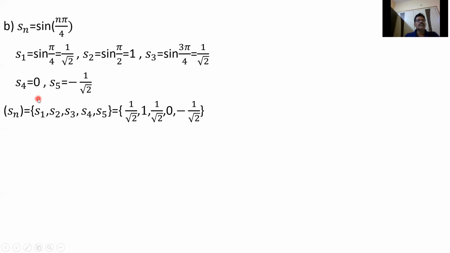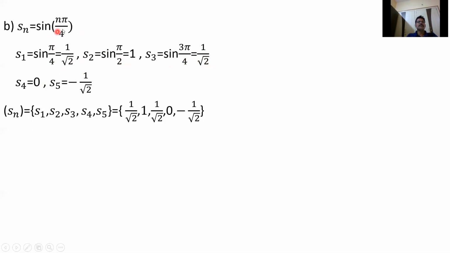Now Sn equal to sine n pi by 4. Here S1 equals sine pi by 4, sine 45 degrees, which is 1 by root 2. If n equal to 2, the 2 cancels, giving sine pi by 2, which is 1. S3 is sine 3 pi by 4, which can be written as sine of pi minus pi by 4, that is sine pi by 4, so we get 1 by root 2. S4: the 4 cancels, sine pi, which is 0.